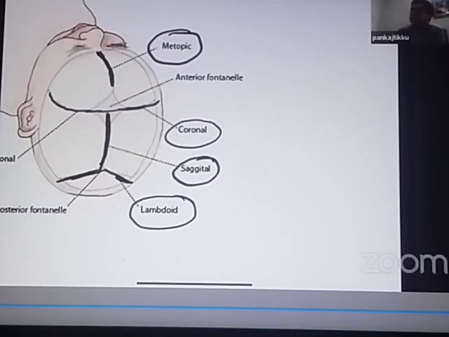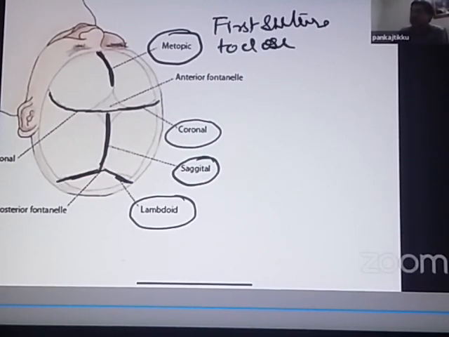Which is the first suture to fuse? The first suture to fuse is the metopic suture. And when does it close? It closes at 2 months. Don't confuse it with the first fontanelle to close. The first fontanelle to close was the posterior fontanelle. I told you posterior fontanelle, then sphenoid fontanelle, then mastoid fontanelle, last to close is the anterior fontanelle. But among the sutures, the first suture to close is the metopic suture. When does it close? It closes at around 2 months of age.